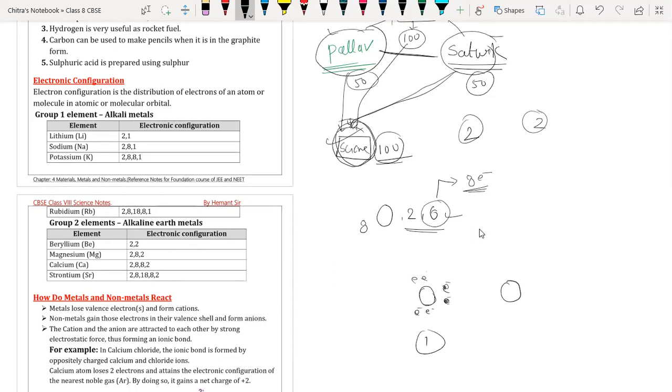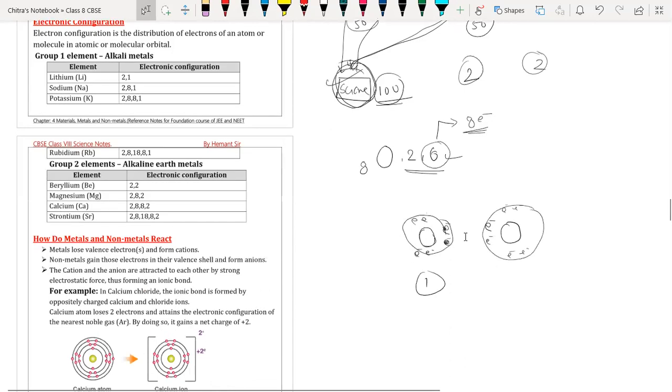So here we have another oxygen atom having the same electronic configuration, 2 electrons in the first shell and 6 electrons in the outermost shell. So this is the electronic configuration. Suppose this is the shell. Let me draw the whole structure of the oxygen atom. Don't worry.